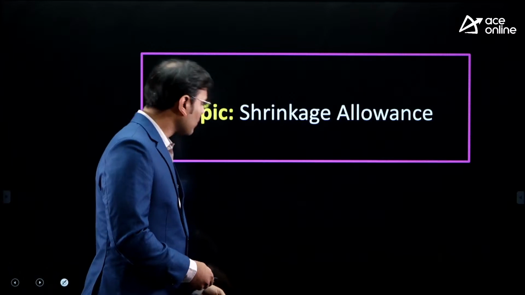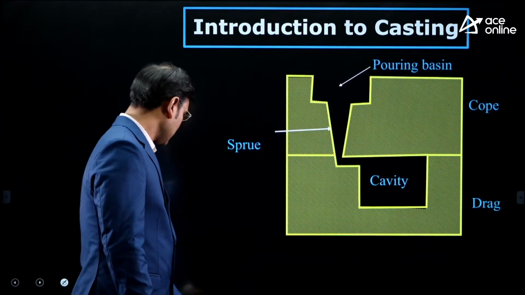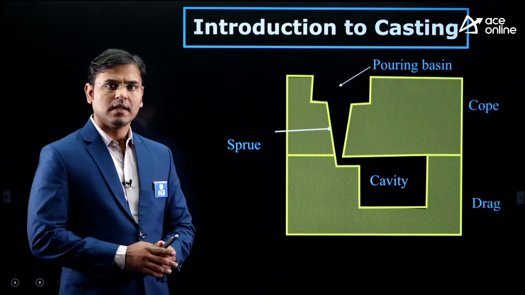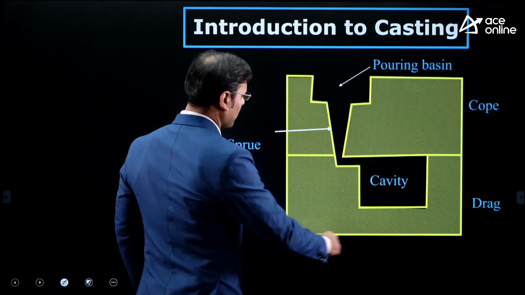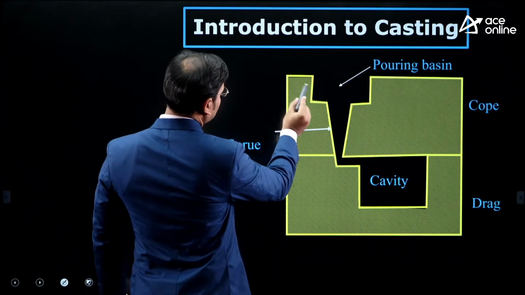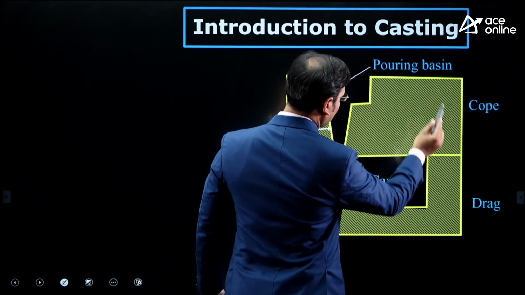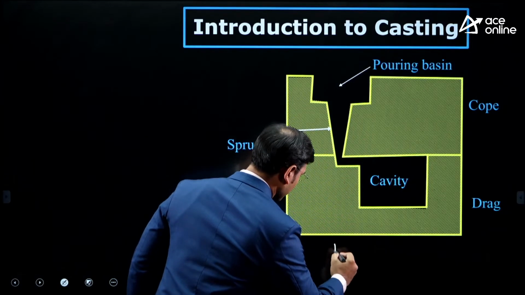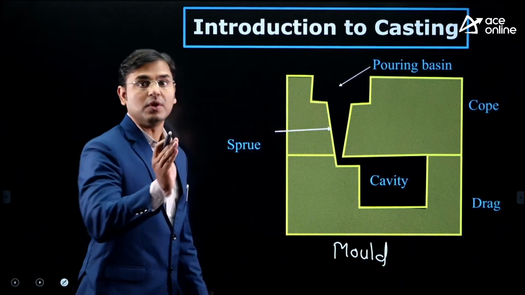Now see the shrinkage allowance. Before that, I want to give you the introduction of casting. It is better to give the introduction of casting first. Now see here, you can observe this diagram carefully. Here all the lines you can see are made up of molding sand. This is the total diagram of the mold, and this mold is made up of molding sand.